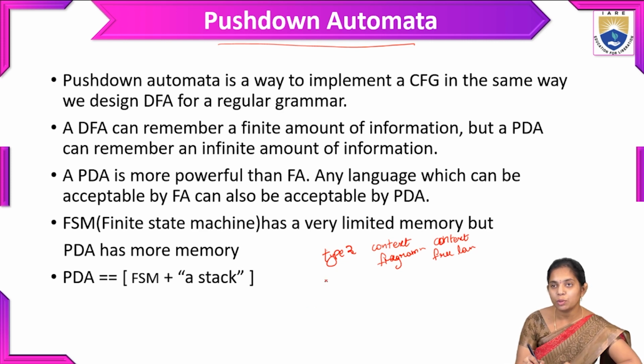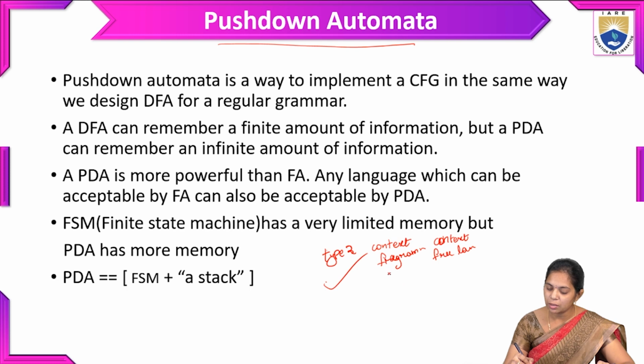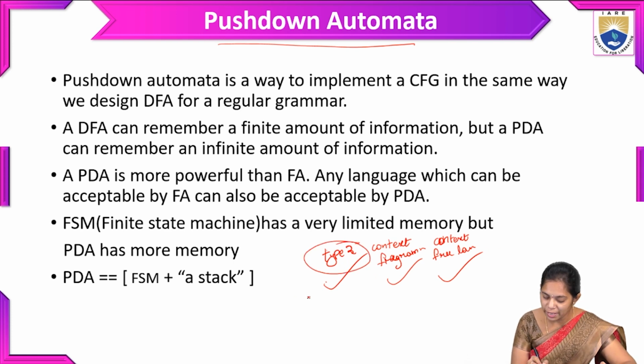So this is a type 2 grammar, and the pushdown automata is accepting the context-free grammars, and the language accepted by the pushdown automata is the context-free languages. So this comes under type 2. Let me summarize the hierarchy.